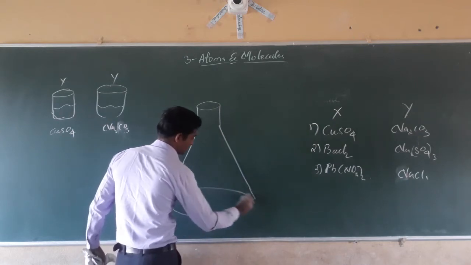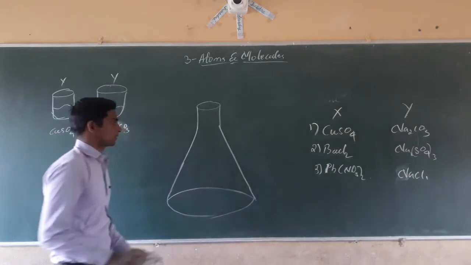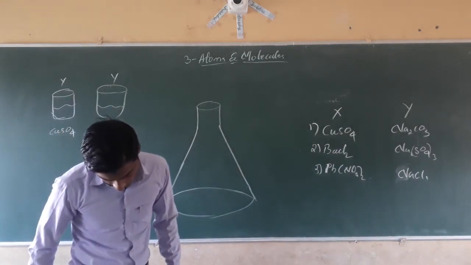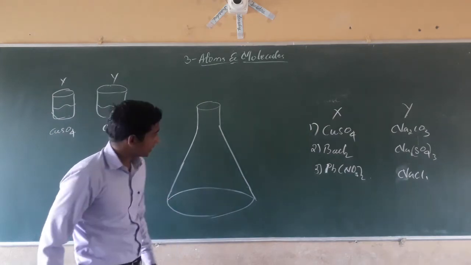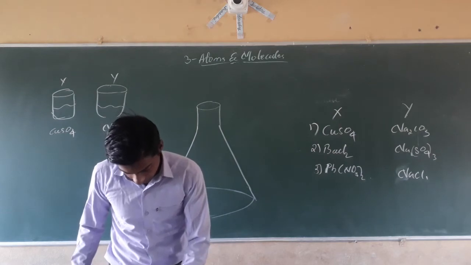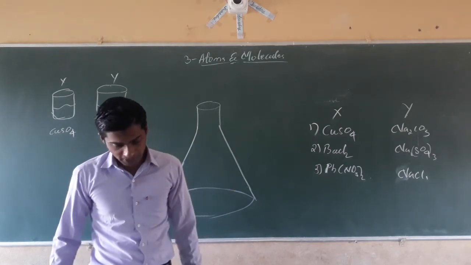We have to take a large conical flask, and in it we suspend a small test tube, an ignition test tube.